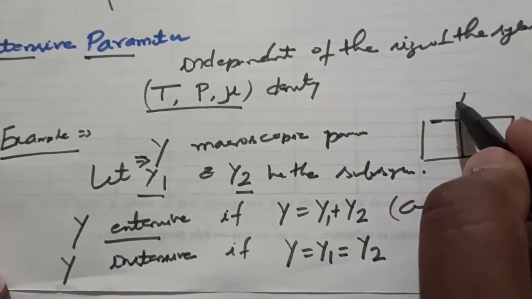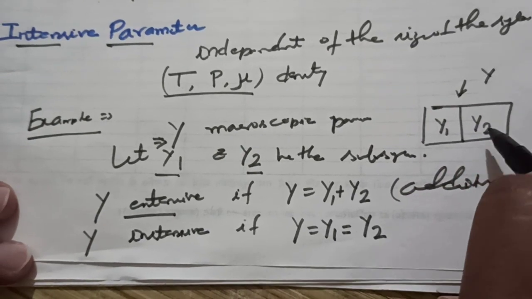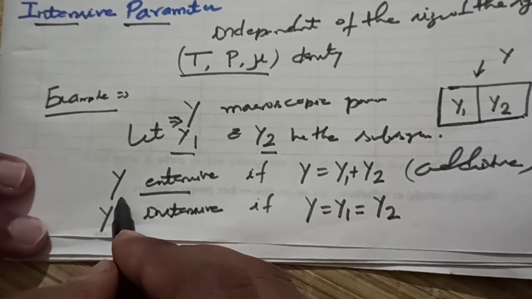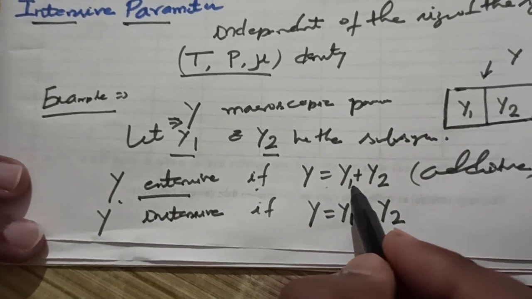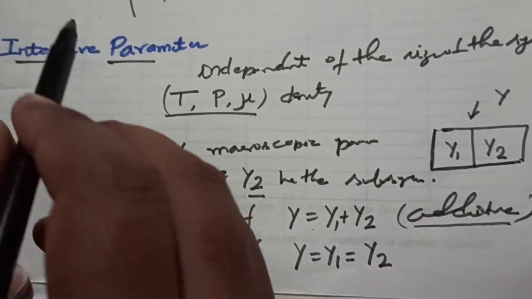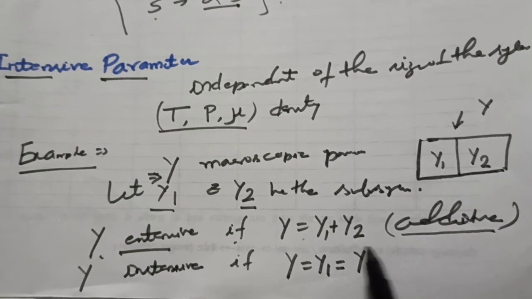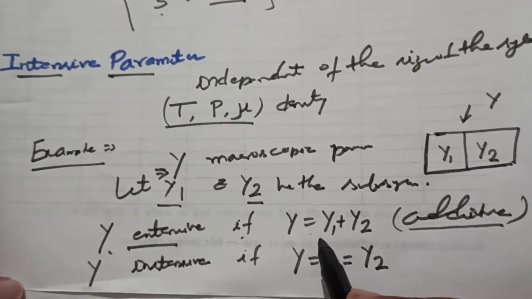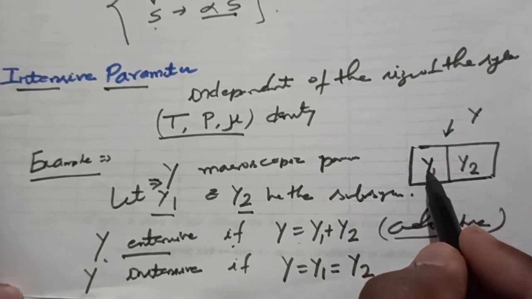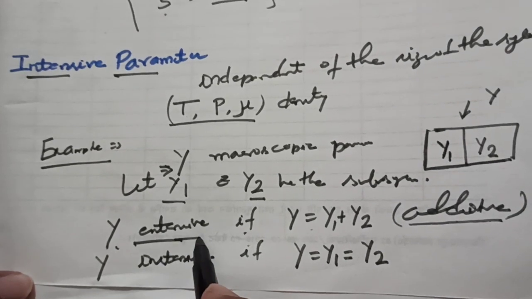Initially for the whole system it was y, and we have subdivided it into y1 and y2. The property is extensive if y equals y1 plus y2, because the overall value of an extensive parameter is the sum of the different parts of the system. That is why it is called additive.